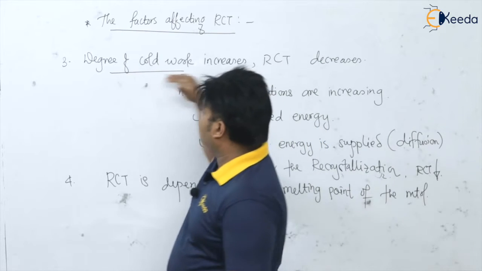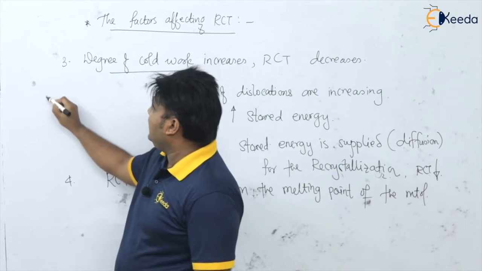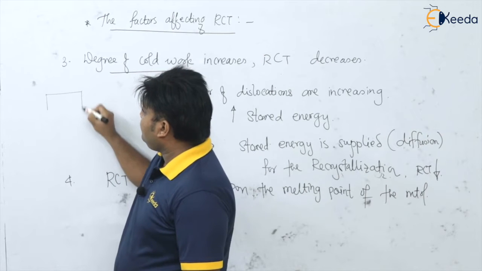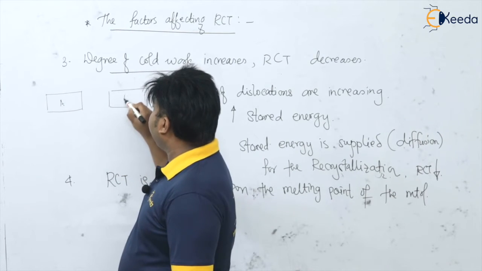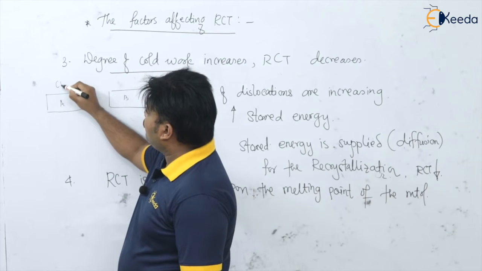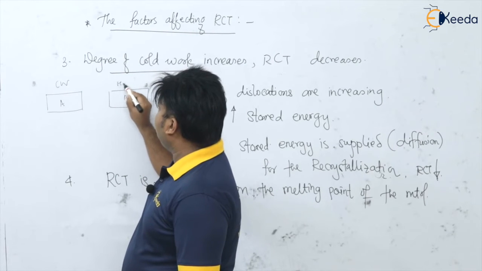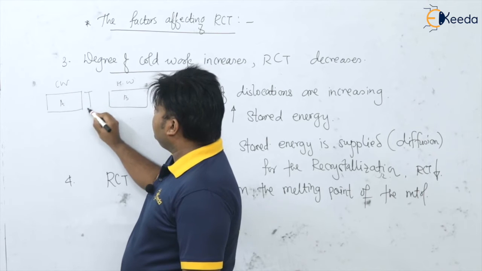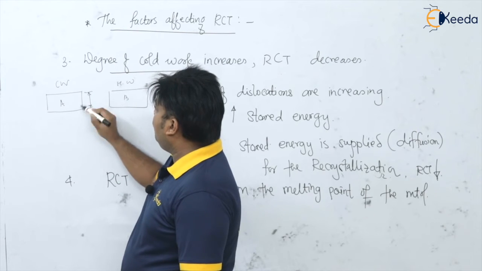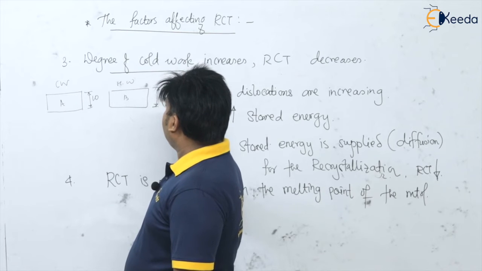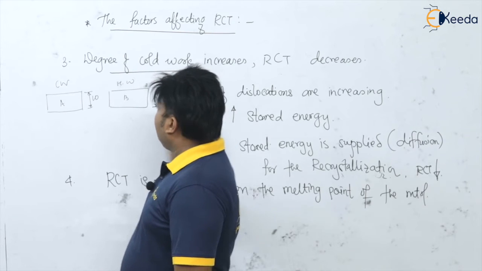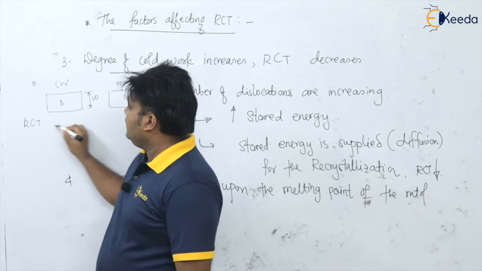So this point we can explain again in such a fashion that, suppose this is component A and this is component B. A is subjected to cold working and B is subjected to hot working. Say the initial thickness of this plate or component is 10 mm. Now it has some initial recrystallization temperature.